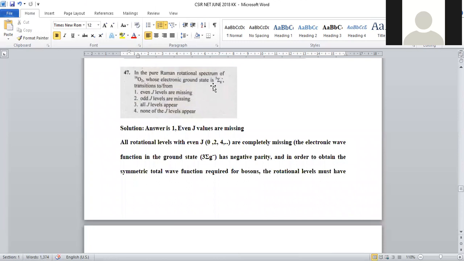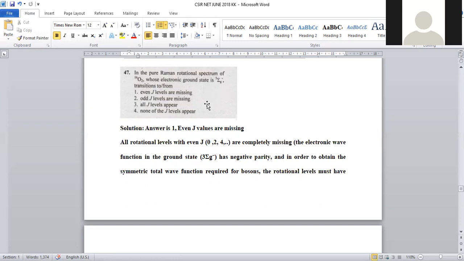In the pure Raman rotational spectrum of oxygen-16, whose electronic ground state is sigma 3 plus sigma 3 minus g, transitions are from. Okay. So this is given in Raman rotational spectrum.